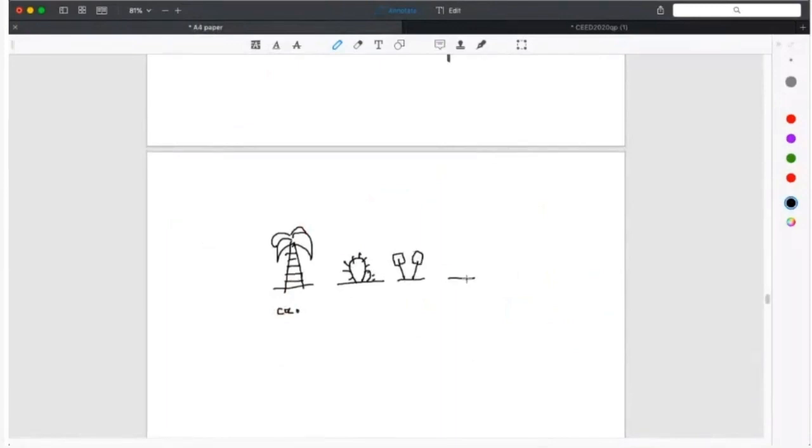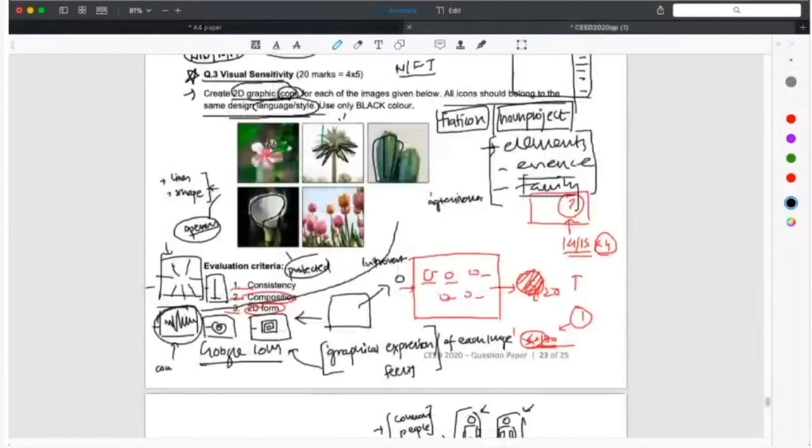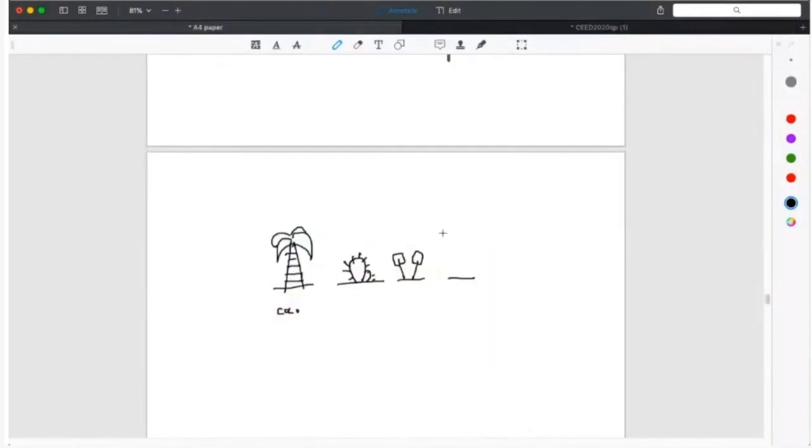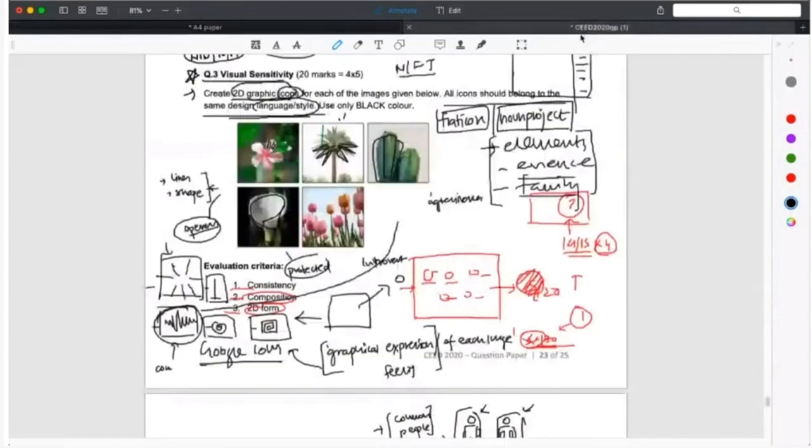The fourth one could be a very open sort of plant. So these could be your very simple icons. I hope you get the essence. Got it? Now attempt it in your way.